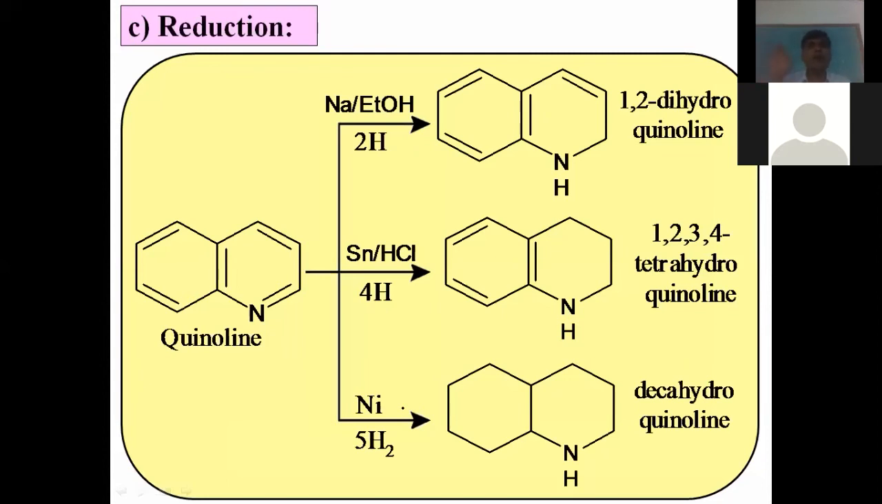There is addition of hydrogen, but by using different reducing agents, we get different products. If sodium and ethanol are used, we get dihydroquinoline. If we use tin and HCl, there is addition of 4 hydrogen atoms, and we get tetrahydroquinoline. If hydrogen gas and nickel catalyst are used, there is addition of 5 H2 molecules, meaning 10 hydrogen atoms, and we get decahydroquinoline. This is about the reduction reaction and also about the chemical reactions of quinoline. Today we have studied one of the important heterocyclic compounds, quinoline.